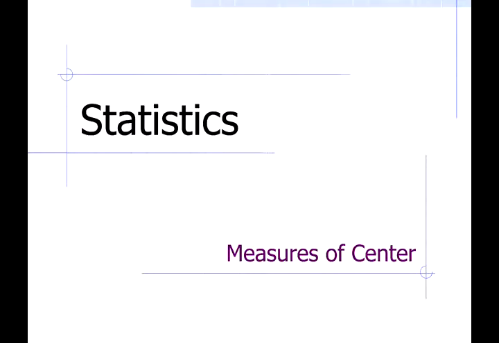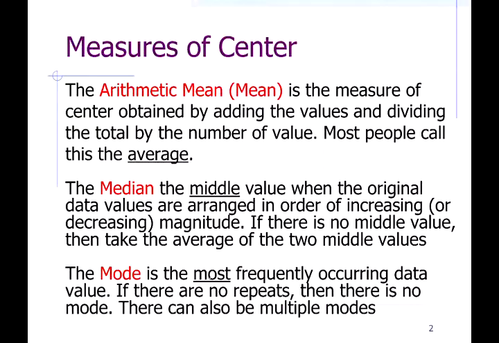Now in this video, I want to talk about three of the most common measures of center. These aren't the only ones. We have the arithmetic mean, the median, and the mode. You may come across the mid-range. It's another measure of center. I don't mention it in these notes, but I mentioned it in my other video where I go through all of these topics using Excel. There's another one called the weighted mean.